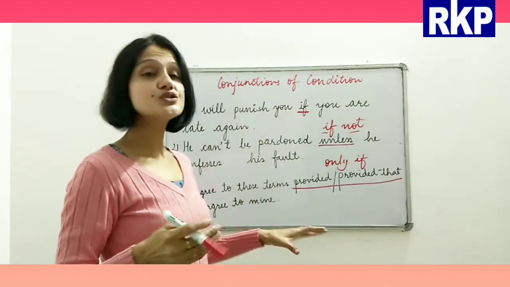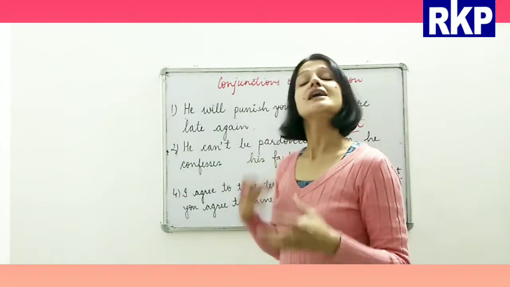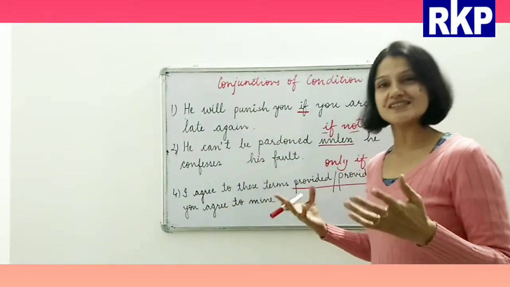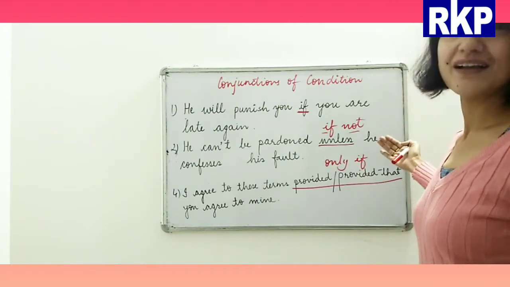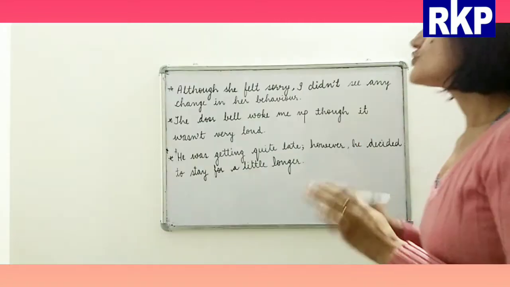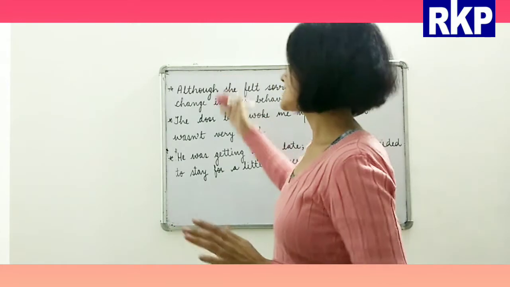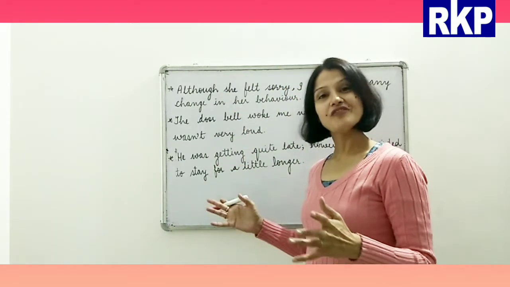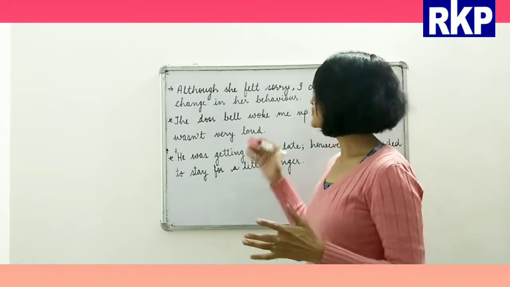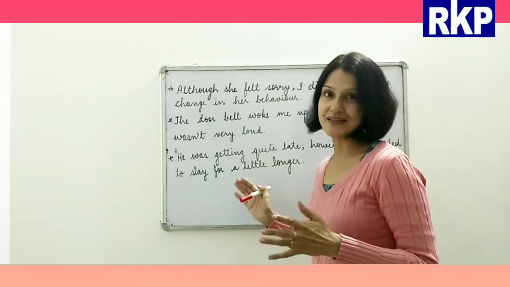They are used when we have a condition in the sentence. So I hope you have understood the conjunctions of condition. So students, now we'll read these sentences and we'll see which type of conjunctions are used in these three sentences.